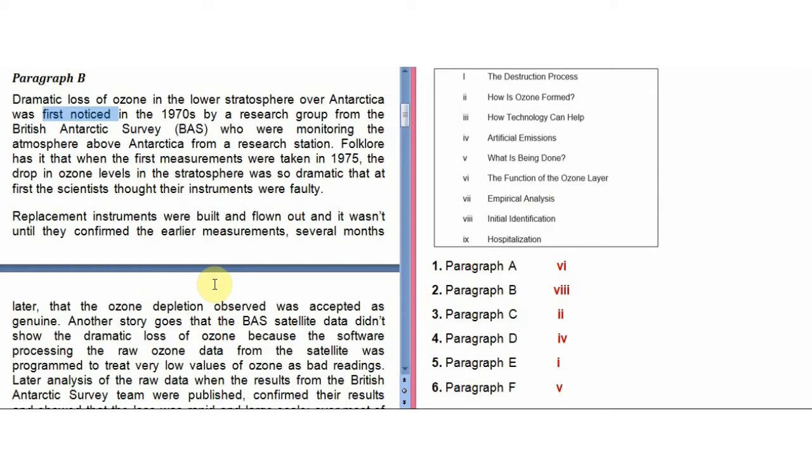So they are talking that the dramatic loss of ozone, that the ozone is depleting, was first noticed in the 1970s. So definitely, I think it would be our answer.